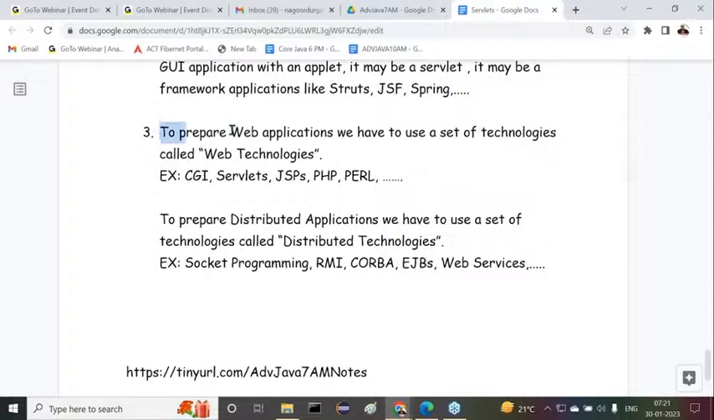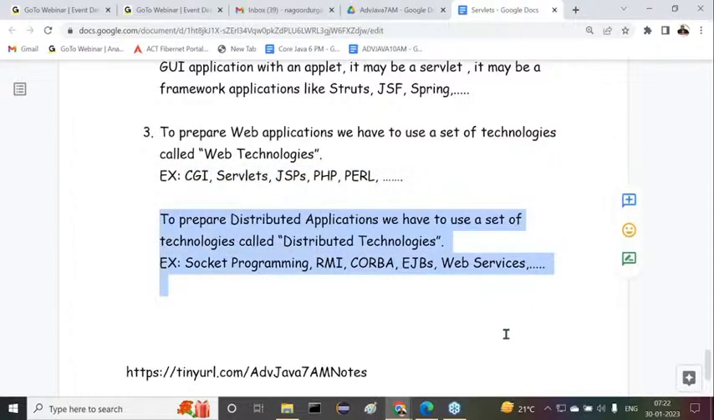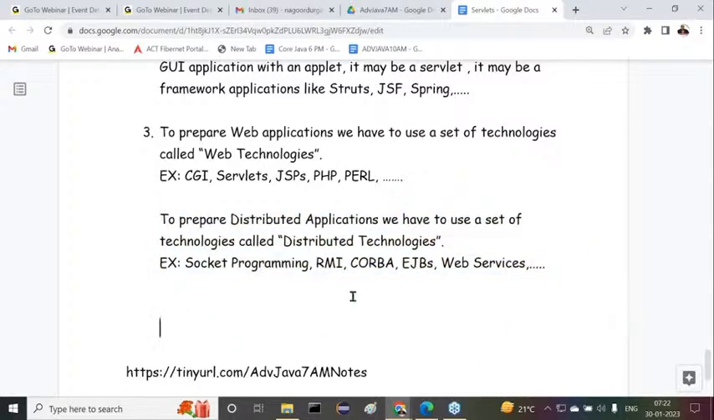To prepare web applications, we have to use a set of technologies called web technologies: CGI, servlets, JSPs, PHP, Perl, and so on. To prepare distributed applications, we have to use a set of technologies called distributed technologies. Examples are socket programming, RMI, CORBA, EJBs, web services, and so on. Right, so these are the technologies we can understand for web applications and distributed applications. All right, that's okay, fine.